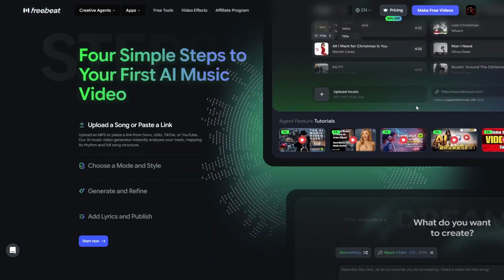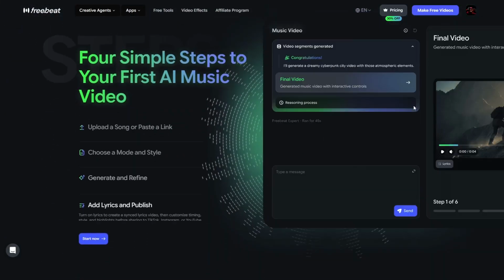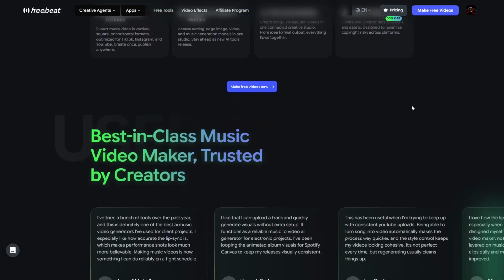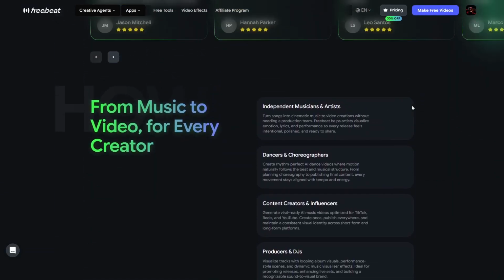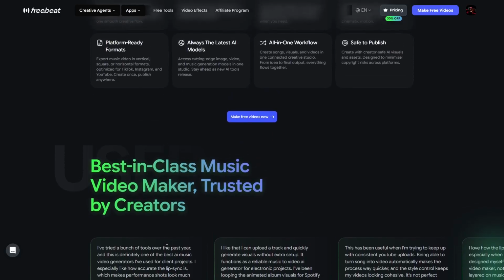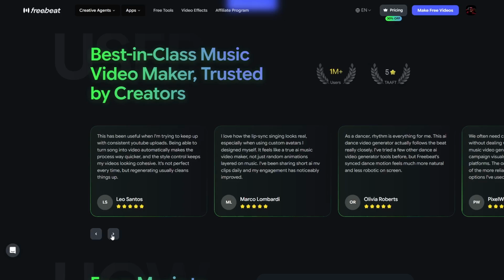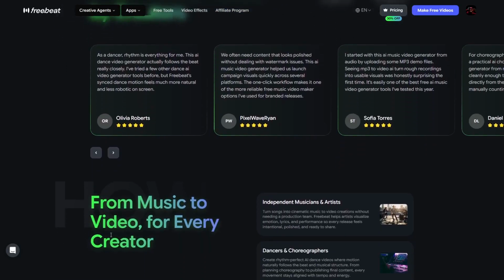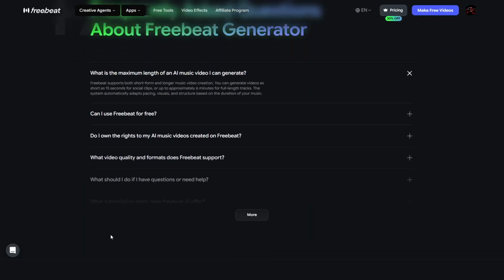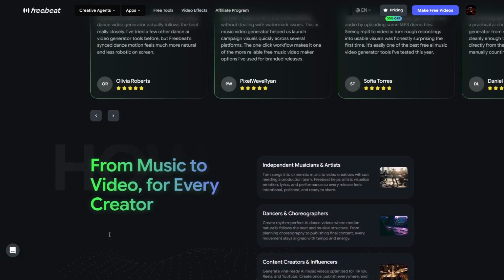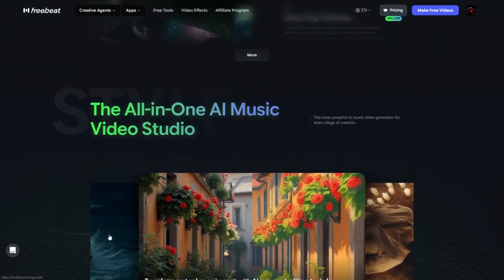It's an intelligent agent that takes your music as its only input and builds a complete cinematic music video around it, automatically. You upload the track. The agent listens to it, understands its energy and rhythm, generates a creative concept, builds individual scenes, reviews the storyboard, and then renders the full video. No manual editing, no production experience required.